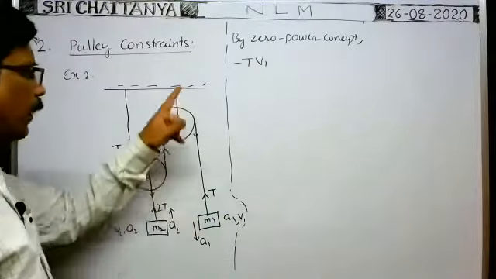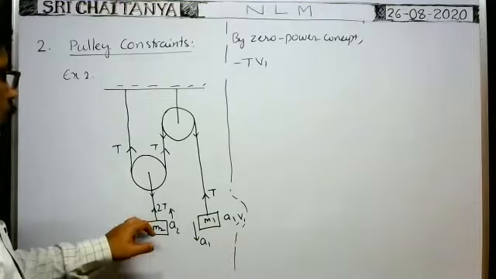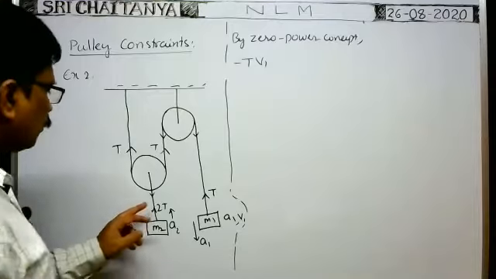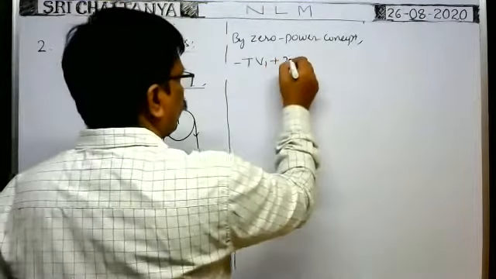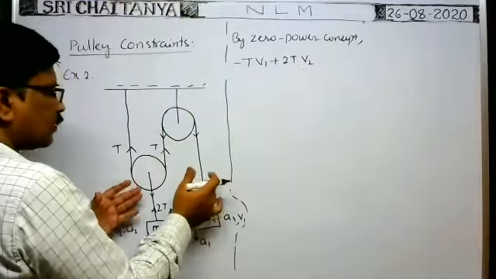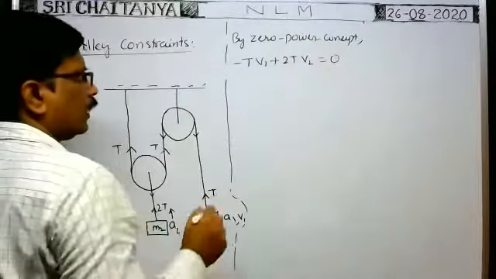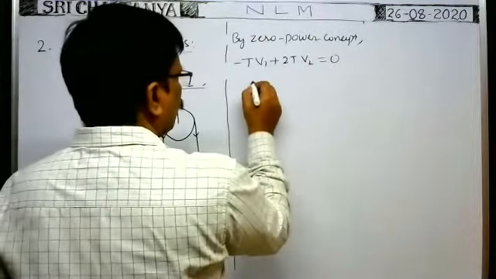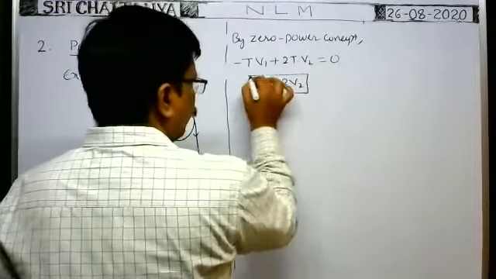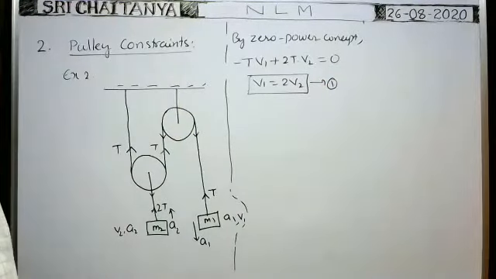That is the power consumed by this tension in moving the block with a velocity v1. For this block, 2T acts upwards and the body also moves upwards only, with v2. That's why plus 2T into v2. This is the total power consumed by all the tensions on the blocks in moving them. That is equal to 0 according to the zero power concept. So from this we have v1 is equal to 2v2. This is the constraint relation for these blocks.